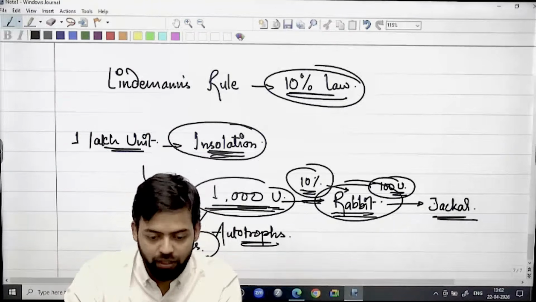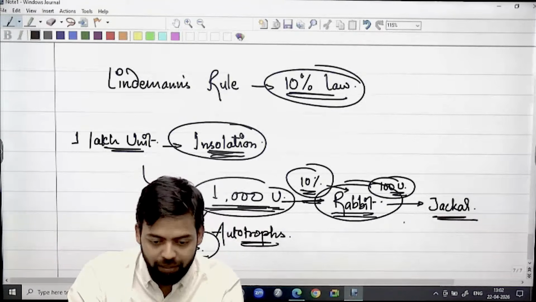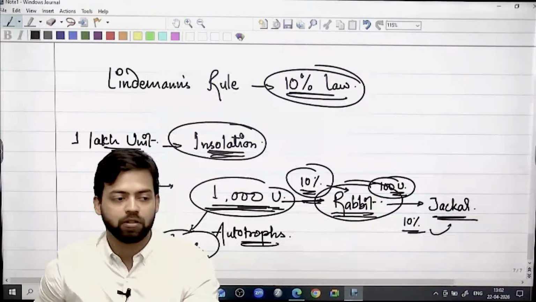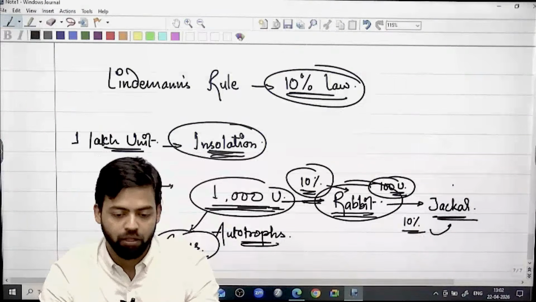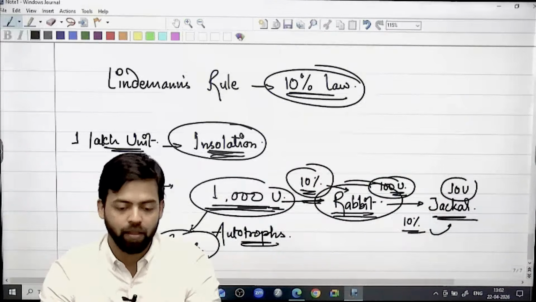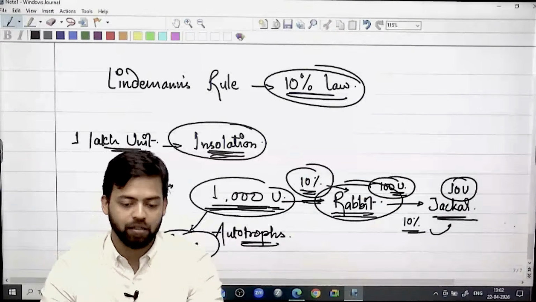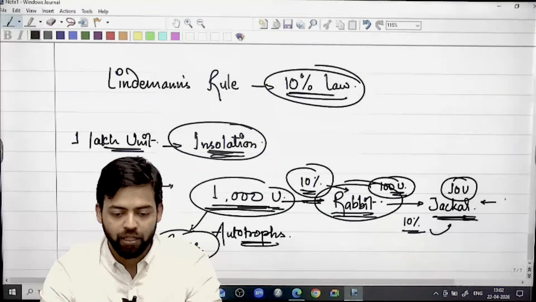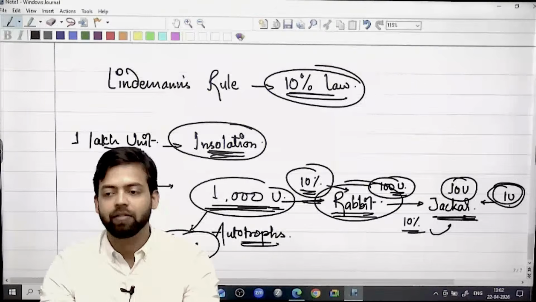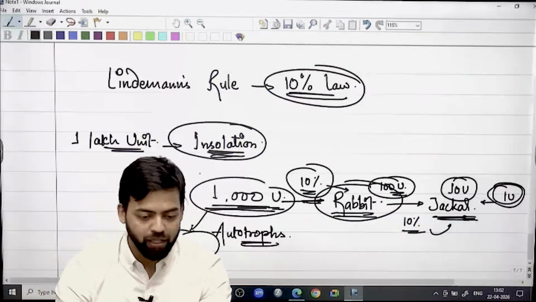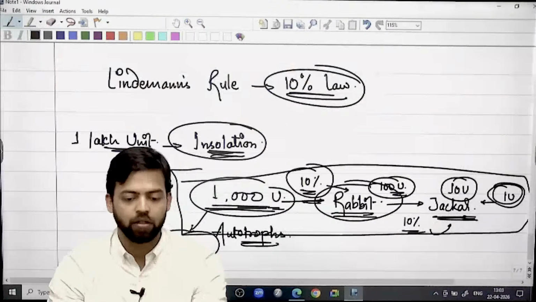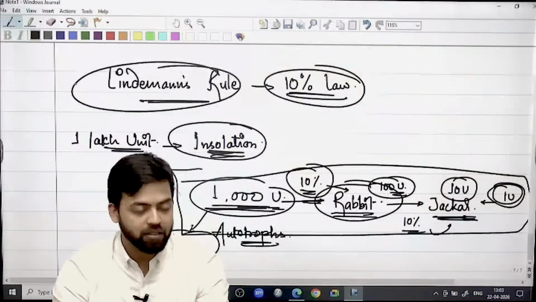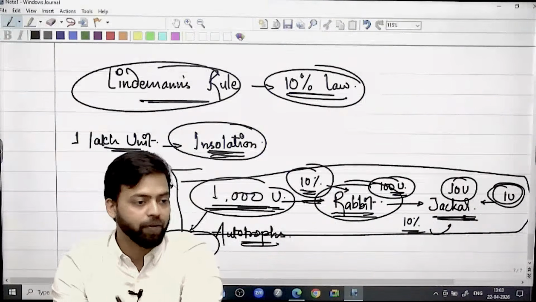Right? 100 unit. Again, this jackal will eat this rabbit. Only 10% will be absorbed. Rest will be lost for heat and movement. 10 unit. Now, suppose some organism eats jackal, kills jackal, let's say lion, apex predator, right? Then only 1 unit he will get. After lion, nothing will be left. So that's why usually the food chain, the energy flow is for 4 to 5 organisms. This is Lindman's rule. This is the functionality of an ecosystem, the energy flow, the trophic level.